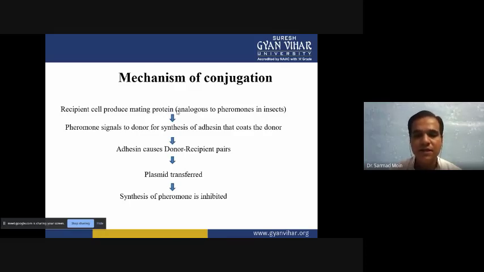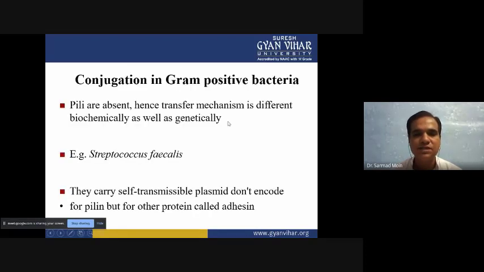When they make a pair, the plasmid is easily transferred from donor to recipient. After the transfer of the plasmid without pili, they are separated by inhibition of the mating protein. After separation, both organisms have the transferred genetic material, the donor and the recipient. So this is a different type of conjugation, and it is present in gram-positive bacteria.